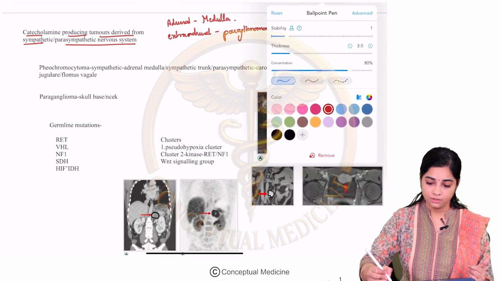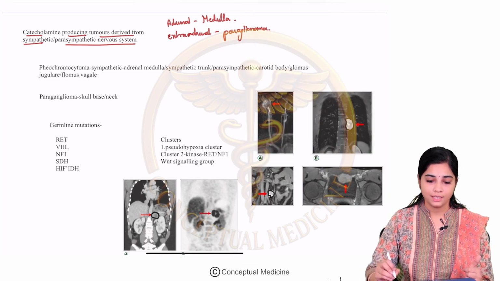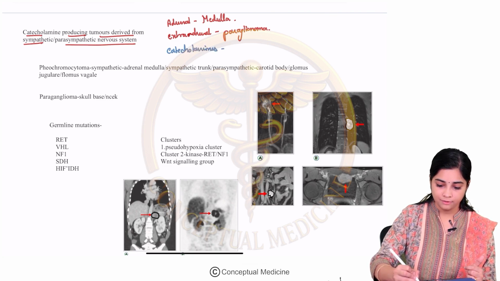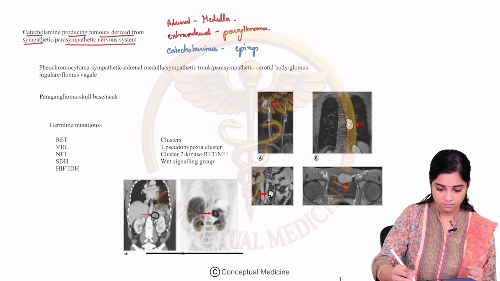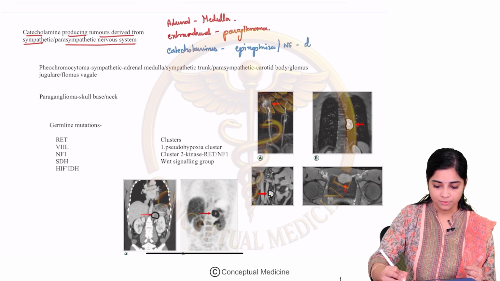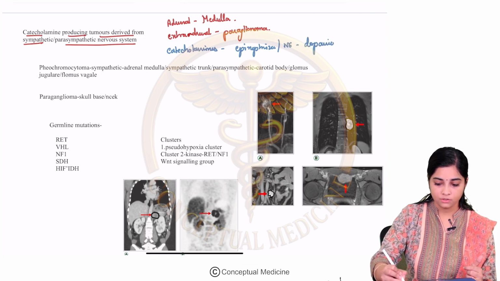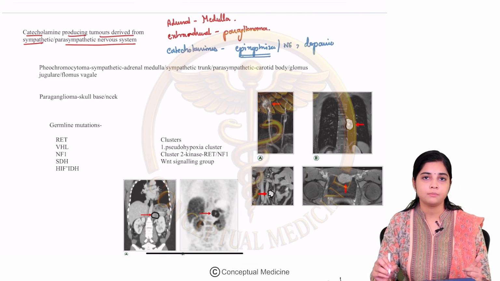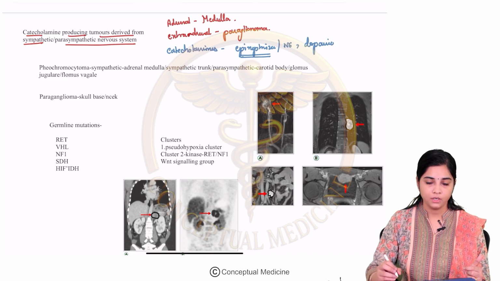This is nothing but your catecholamines. So what are catecholamines? The catecholamines that they can produce are epinephrine, norepinephrine and dopamine. The most common catecholamine that they produce is epinephrine. Apart from this, they can produce norepinephrine and dopamine as well.